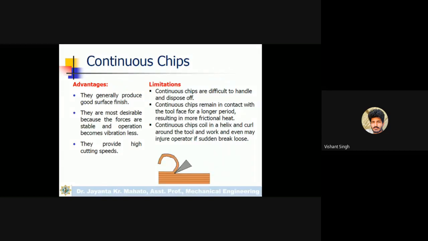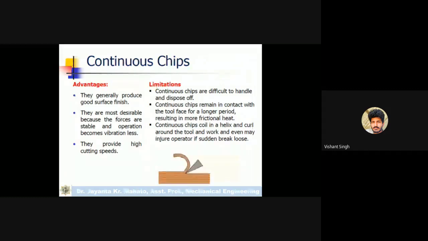Continuous chips are difficult to handle and dispose of. Why are these chips difficult to handle? Because they are continuously removed and make a ring like that. Just see this animated view. This ring will continuously increase the number of rings like that. So it is difficult to handle and dispose of these continuous chips.